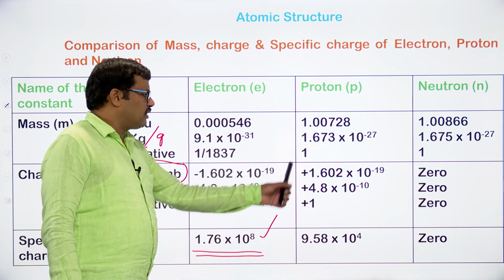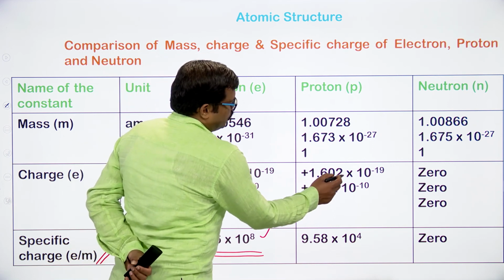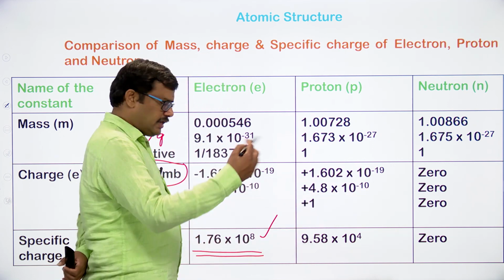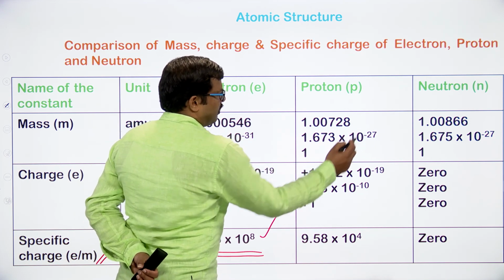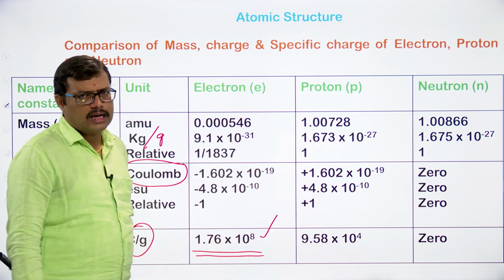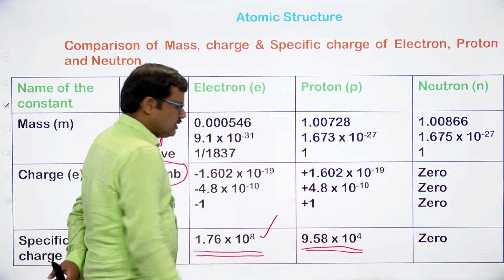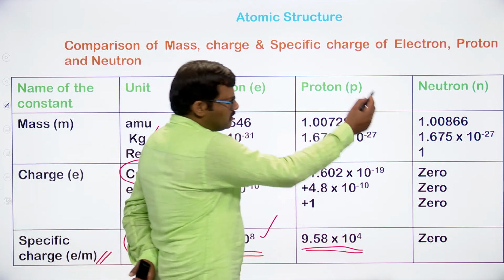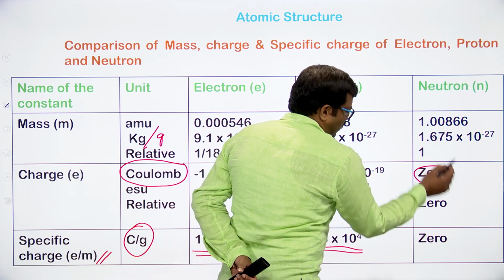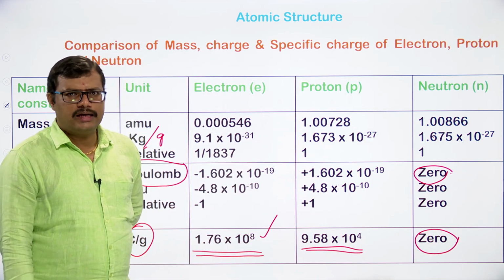Similarly, if we calculate the e by m value for the proton, it is 1.602 into 10 to the power of minus 19 coulombs divided by 1.673 into 10 to the power of minus 24 grams. When we calculate this, we get the value as 9.58 into 10 to the power of 4. And in the case of the neutron, since the charge is 0, 0 divided by the mass comes out to be 0, so the e by m specific charge for neutron is taken as 0.